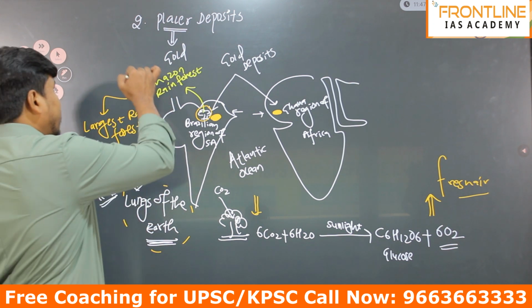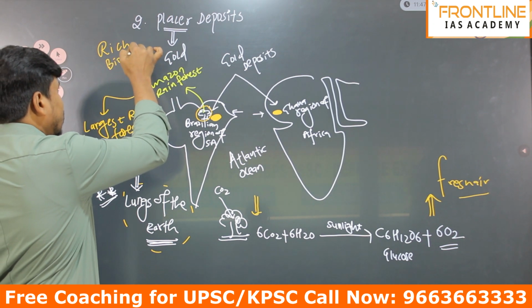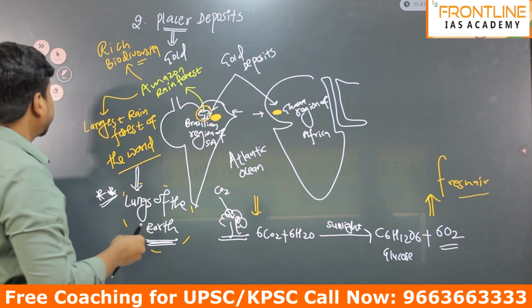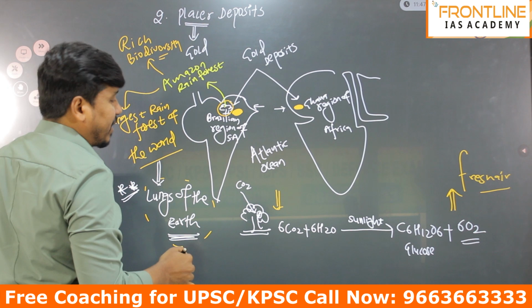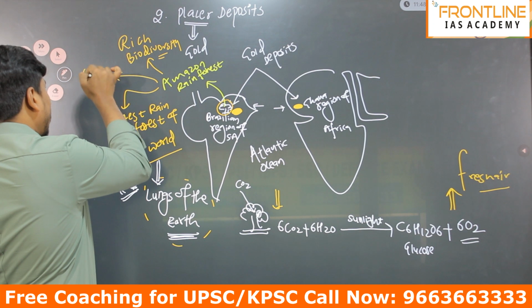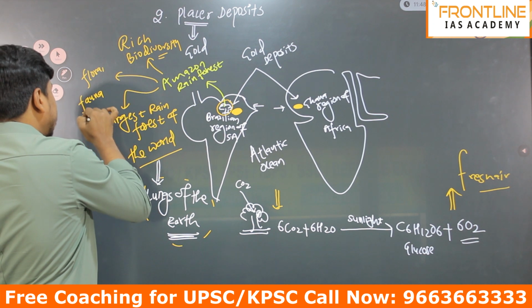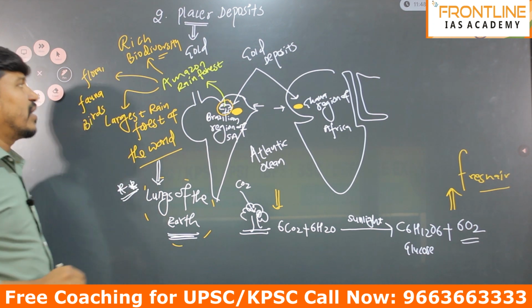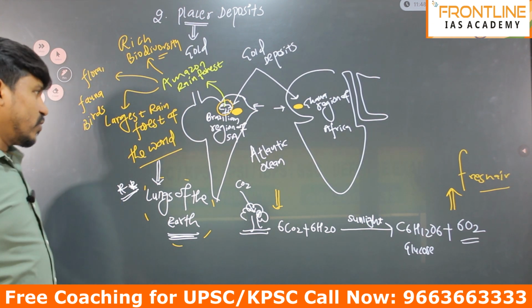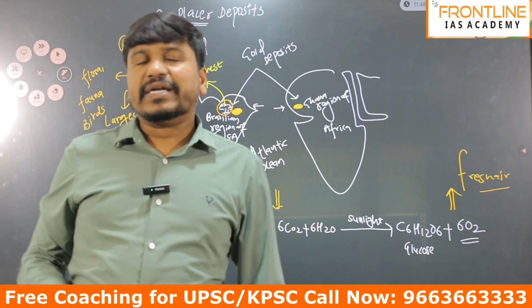The Amazon rainforest has very rich biodiversity, with different types of flora and fauna. Flora meaning plants, fauna meaning animals and birds. Please remember, if you get the question, which forest has the maximum birds in the world, different types of birds.